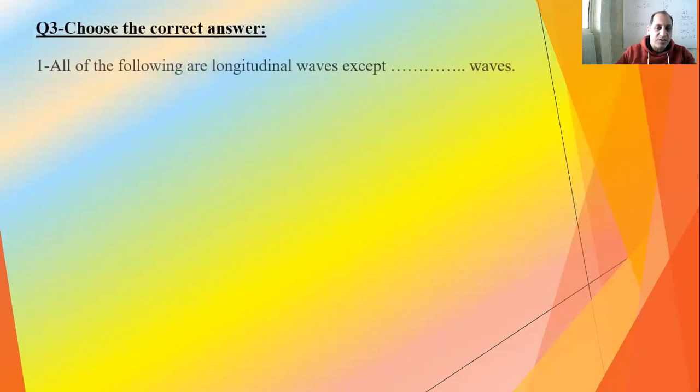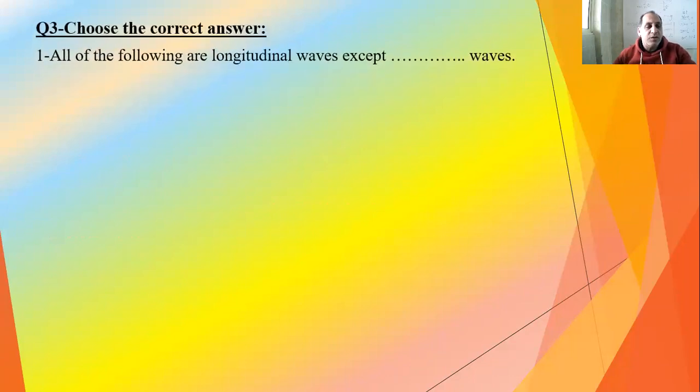Choose the correct answer. All of the following are longitudinal waves except: water, light, sound, radio. I can guess that water is a transverse wave, so it's not a longitudinal wave.